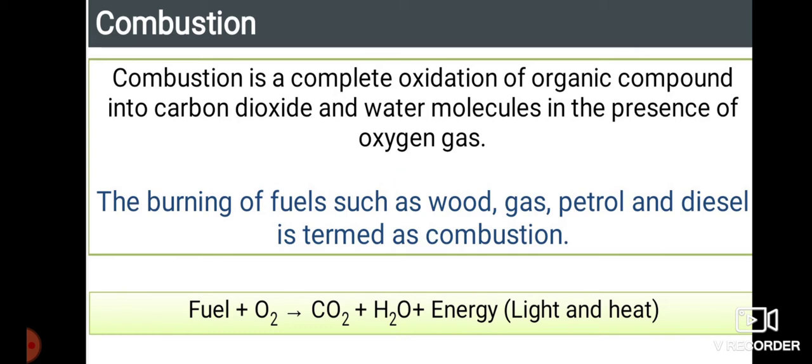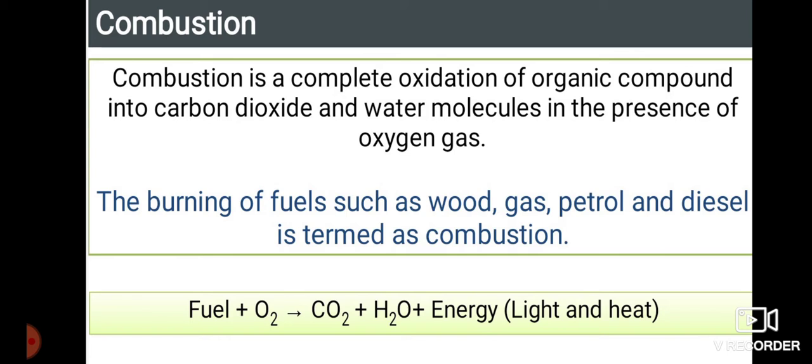For the burning of a fuel, if the supply of oxygen is very less, then instead of carbon dioxide, there will be the production of carbon monoxide and water. If carbon monoxide is produced instead of carbon dioxide, we can directly call it incomplete combustion. So in incomplete combustion, harmful gases such as carbon monoxide will be produced, which is not good for the environment.